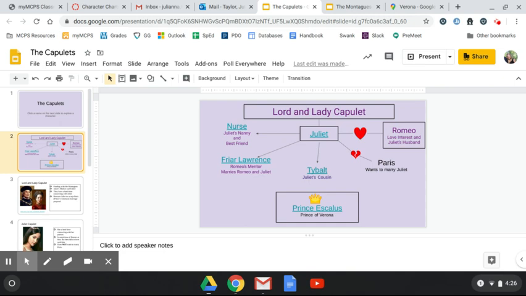And then Act 1, Scene 4 is a party at the Capulet house. Now, the Capulet party is very much just for Capulets. It's not for anyone else. But the Montagues decide to crash the party.